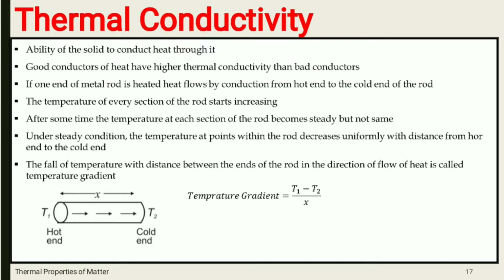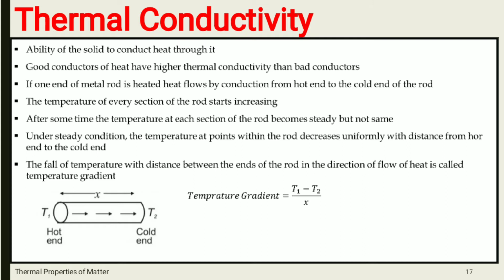That is called thermal conductivity. Good conductors of heat have higher thermal conductivity than the bad conductors, because good conductors can transfer heat easily, so they will have high thermal conductivity.